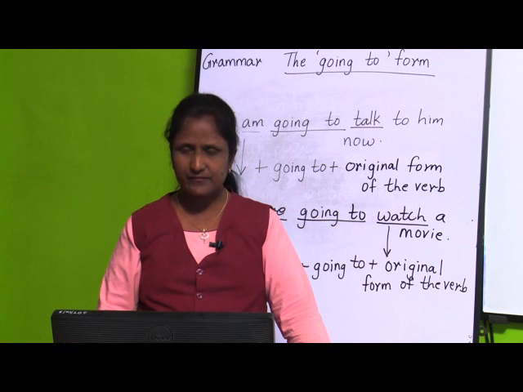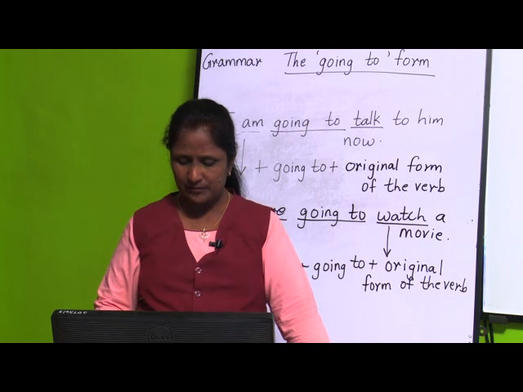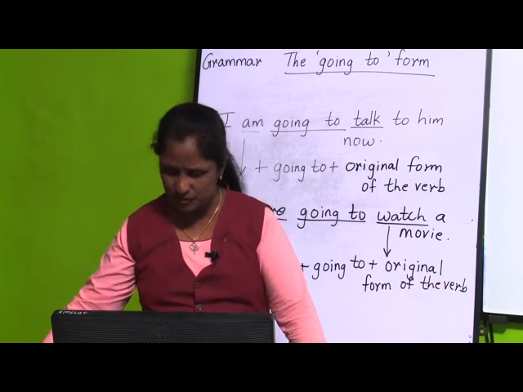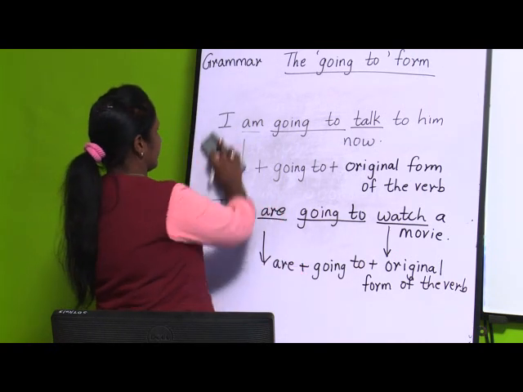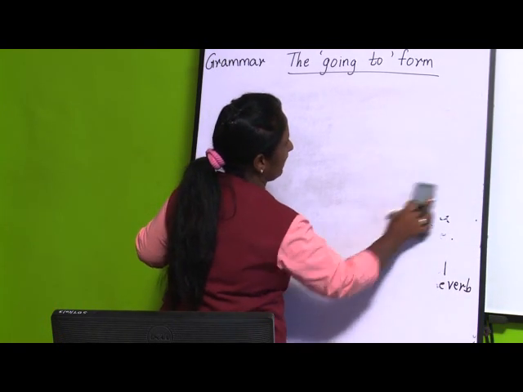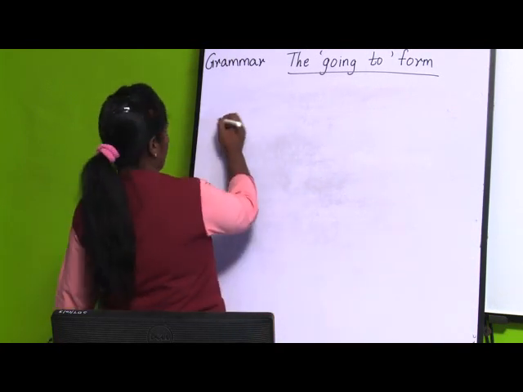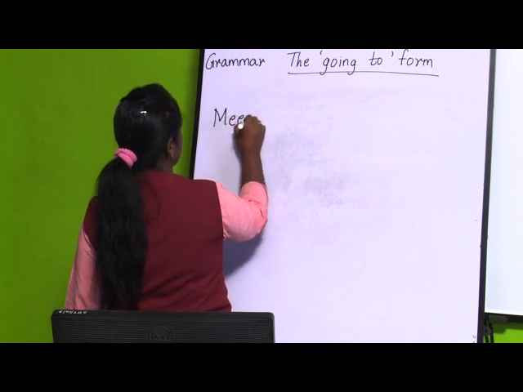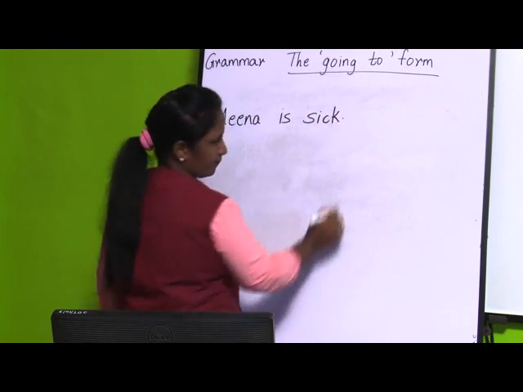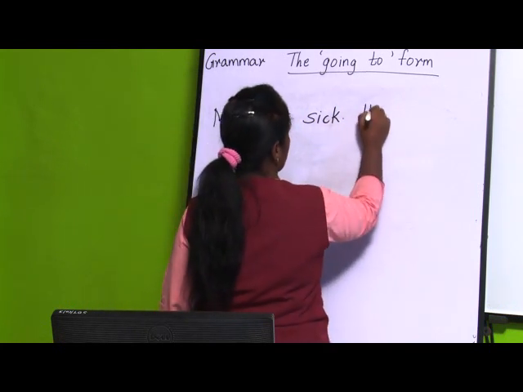Okay. For example, they have given, see, I am going to talk to him now. Now, there are clear indications that something will happen very soon, and it is clearly some indications are given. For example, I will give an example, see how it is. Meena is sick. We will take this sentence. Then one more sentence, what it is? Her mother is going to take her to the doctor.